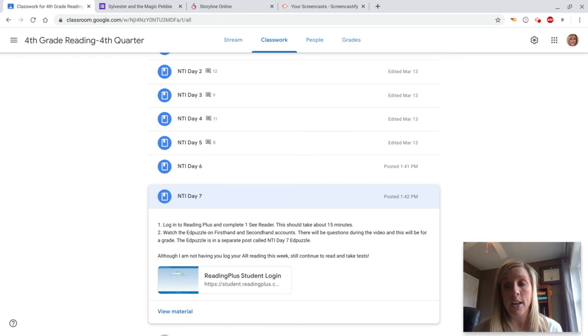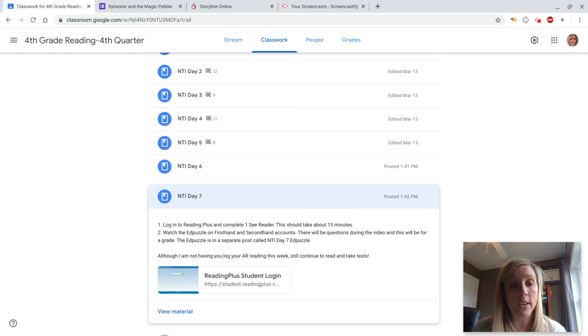There's Epic. There's the MyON that has been sent out to you. You can get books there. There's lots of other resources out there. YouTube has some authors reading their books. So if you need help getting a book, you can contact me, but the directions for Epic are on here, how to get on that to get some books. So, be sure you are still doing that. Also, Storyline Online has some other options. I've got 2 books on here this week, but there's lots of books on that site that you can look at. That's all free to you.